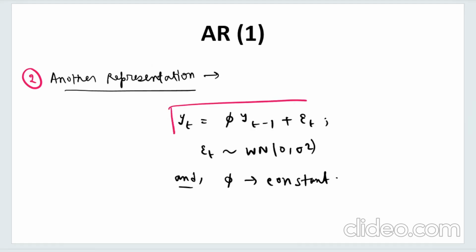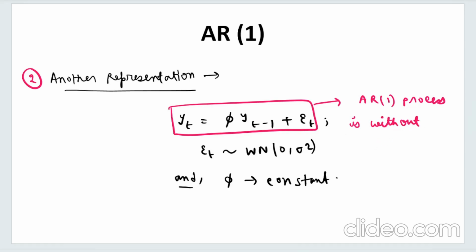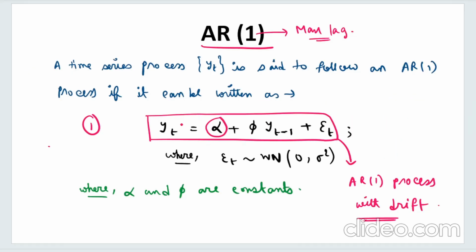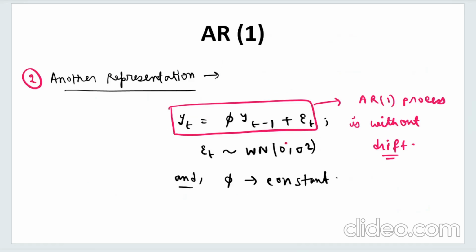So this is the second representation, or another representation, of the AR1 process, and this AR1 process is without drift, right? This is the AR1 process without drift. I hope this is clear. There is no intercept term here, but if you want to represent it in the entire form, then the intercept term and slope term both will be present, right? This is the AR1 process with drift, and there is no intercept term, so it is without drift.